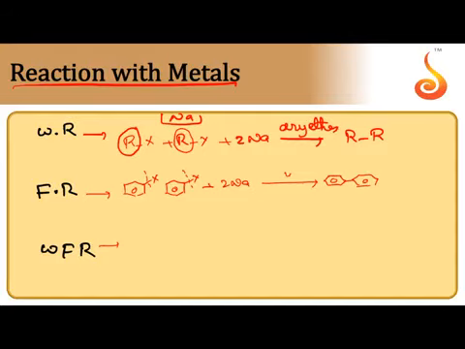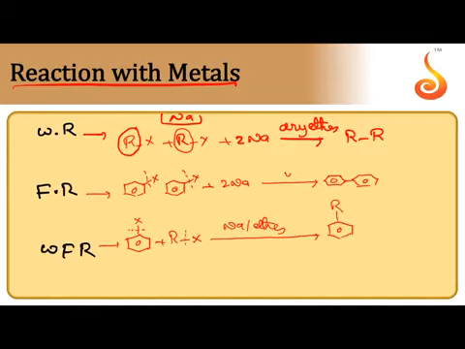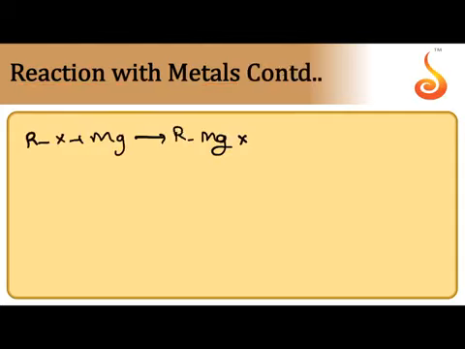Next one, Wurtz-Fittig reaction. This is like a mixture. Alkyl halide and aryl halide both are taken. A mixture of alkyl halide and aryl halide is reacted with sodium in the presence of ether. So there is a chance for the combination of alkyl group and aryl group. We can get alkyl arene, alkyl benzene. This type of reaction is known as Wurtz-Fittig reaction.